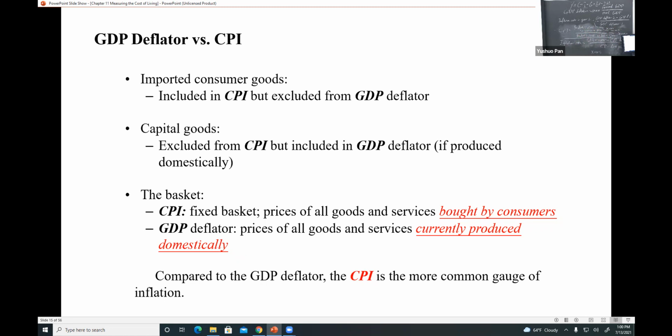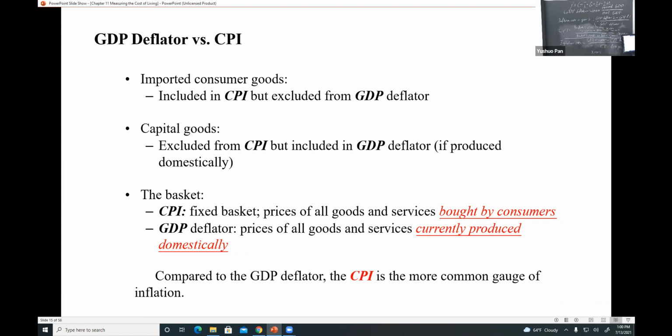I just buy that good or service, and it's a product in my basket. So that counts in my CPI. But the definition for GDP is products produced within the country. So goods or services you imported are not included in the GDP deflator. So that's the difference between these two.